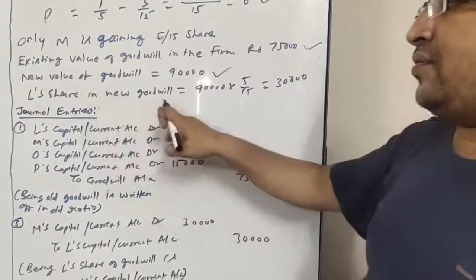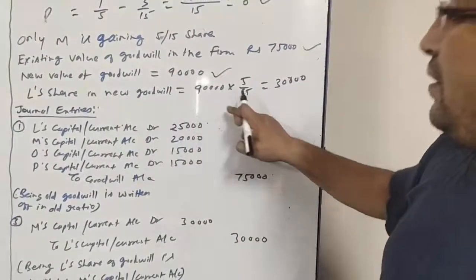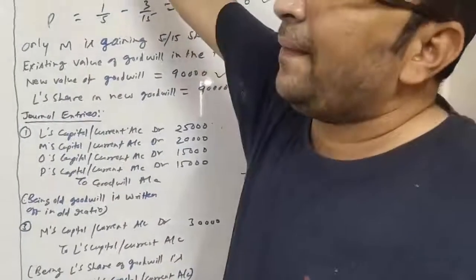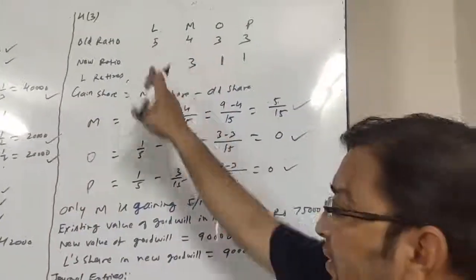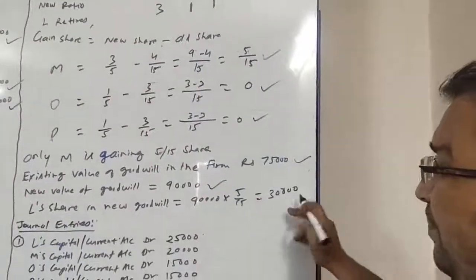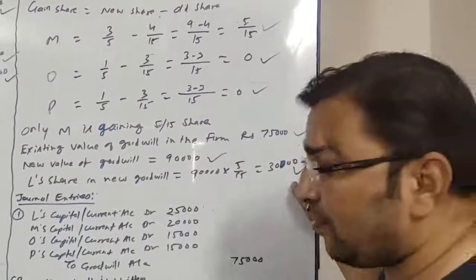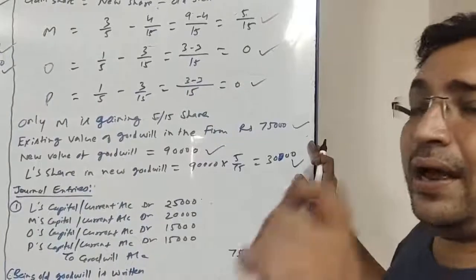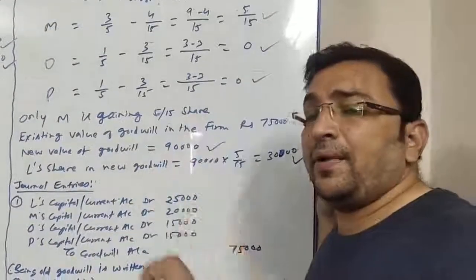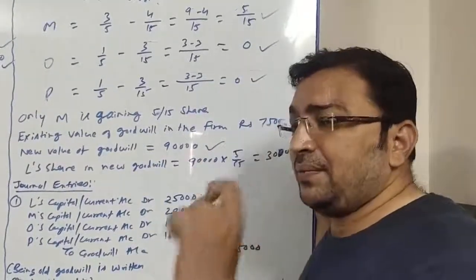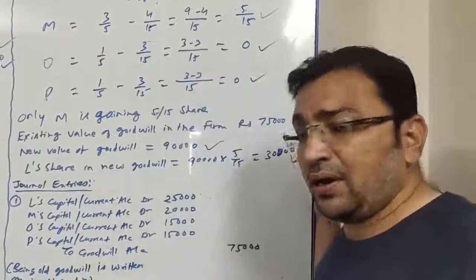Now L's share in new goodwill is 90,000 into his share of 5 by 15, which comes to 30,000. 30,000 will be the amount of goodwill that has to be paid to L, and that will be paid by M, which means it will be adjusted to M's capital or current account.